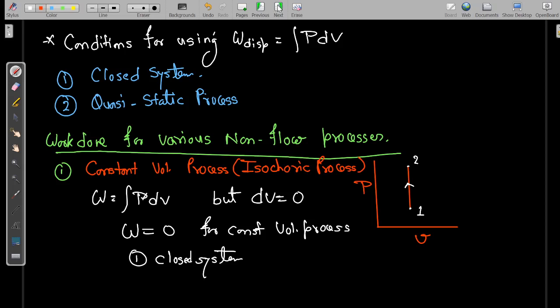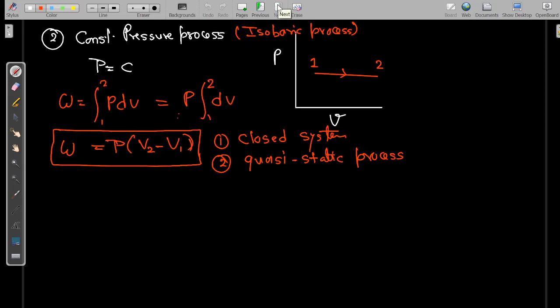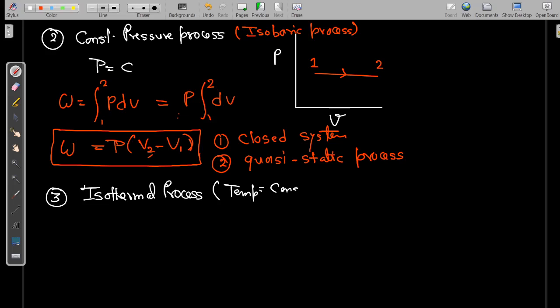Okay, now let's do it for isothermal. An isothermal process means temperature is constant.